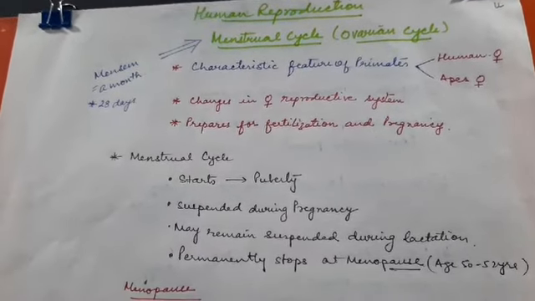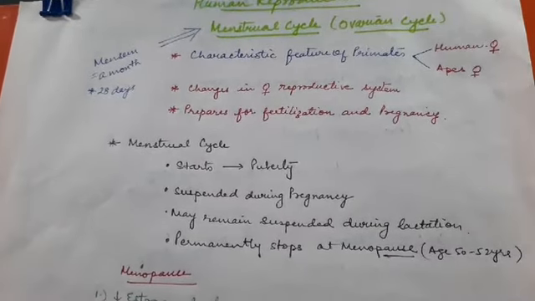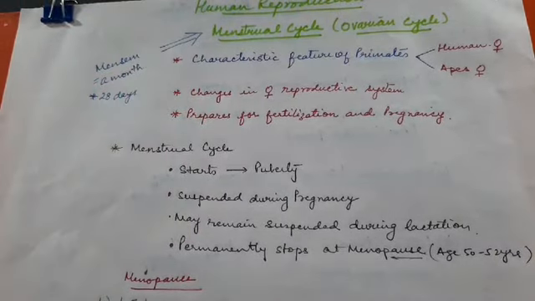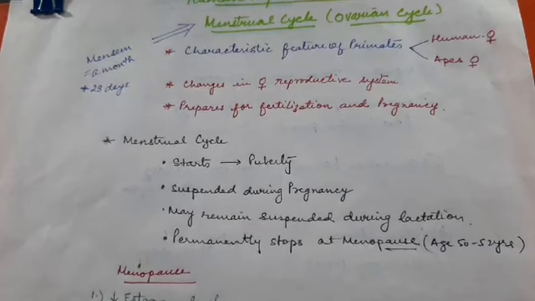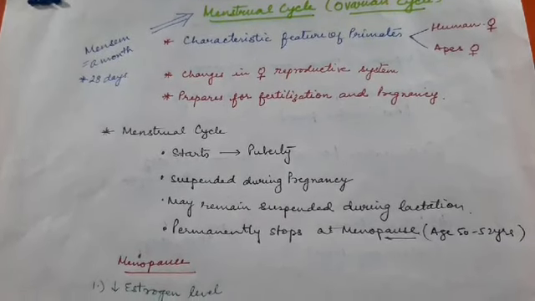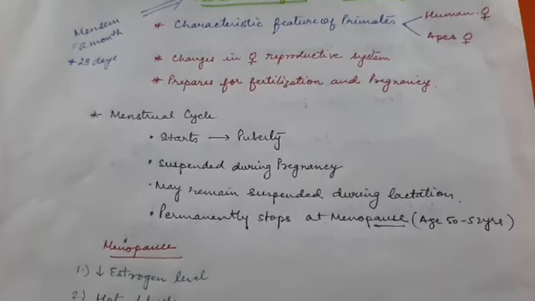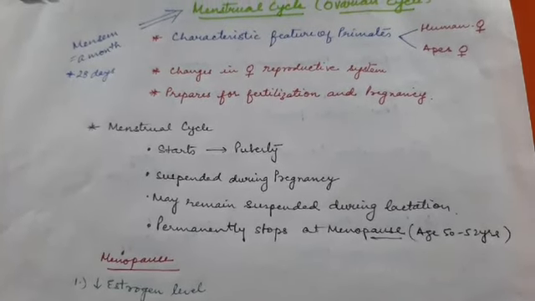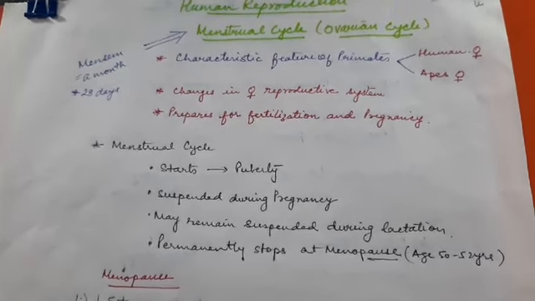It has been derived from the word mensum, means a month. So these cyclic changes take place in a month's time. Actually the perfect cycle is completed in 28 days, but this number is highly variable. In females that is maybe plus minus 2, 3, 4 days, which is very common. That comes closer to a month, and that is why mensum, a month, and the name menstrual cycle is given.